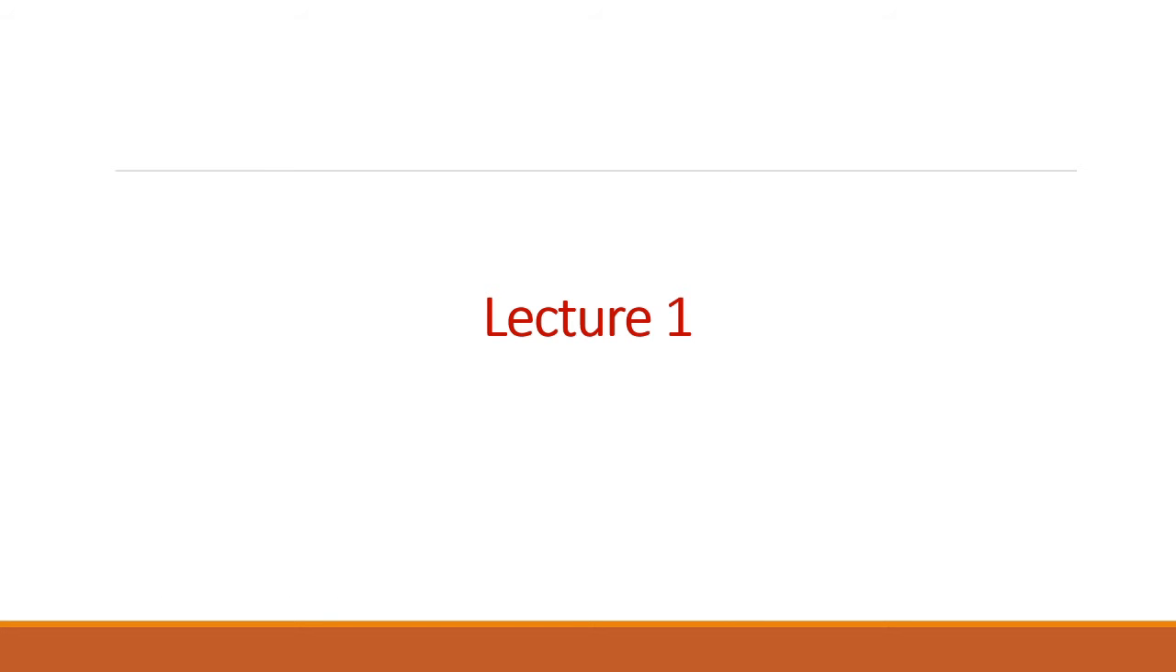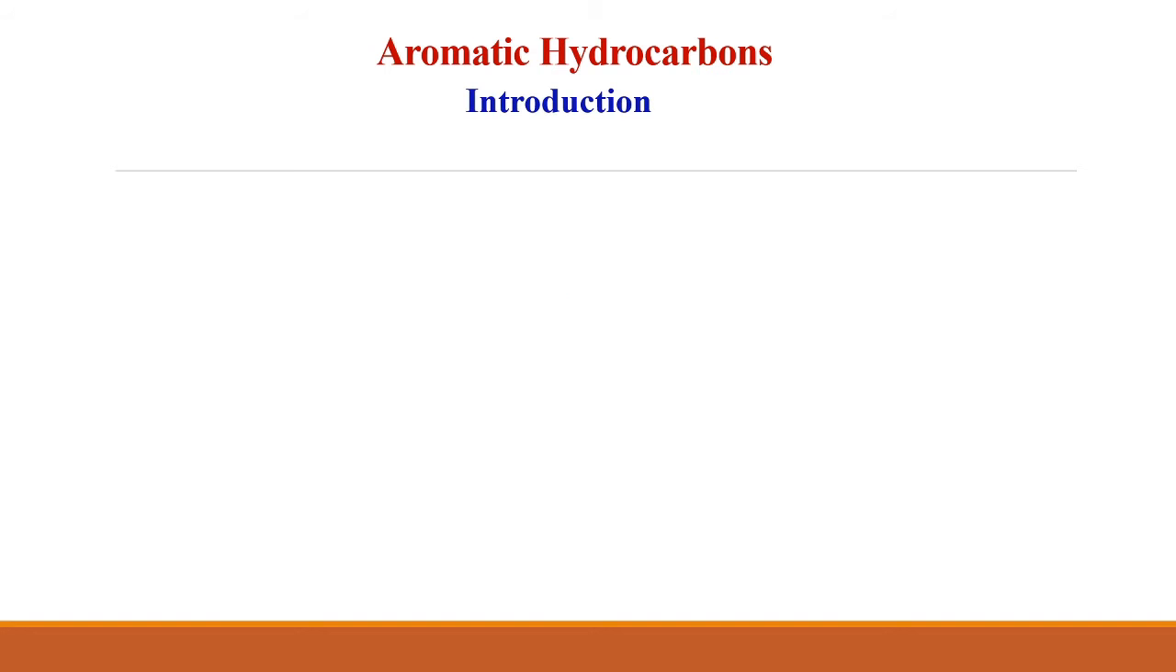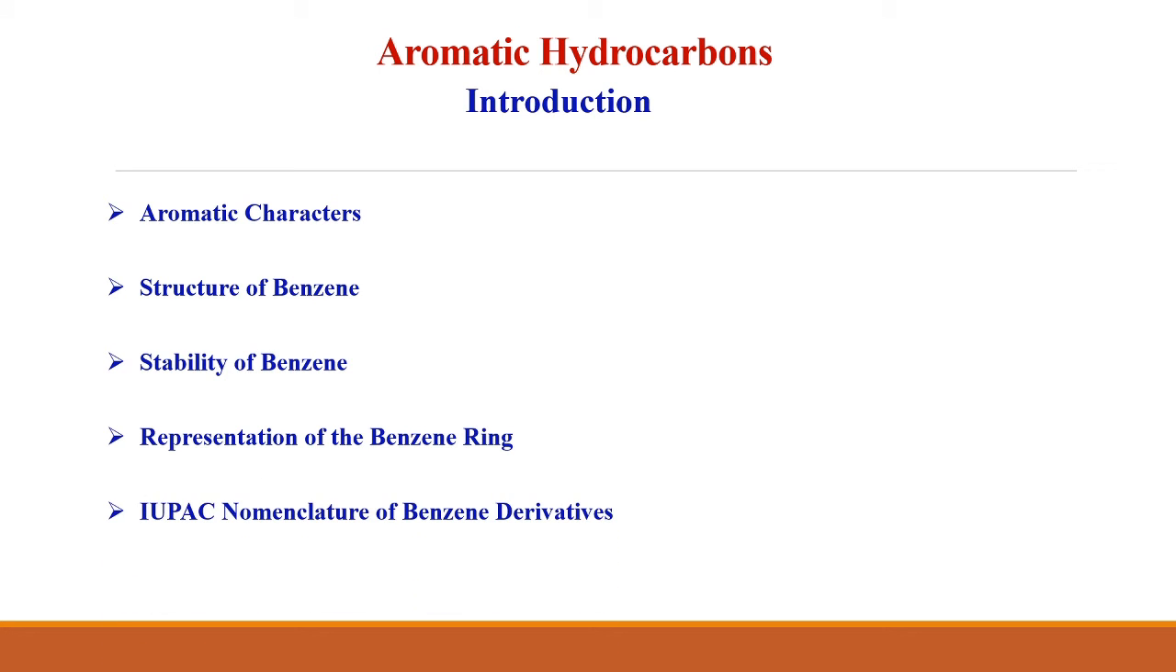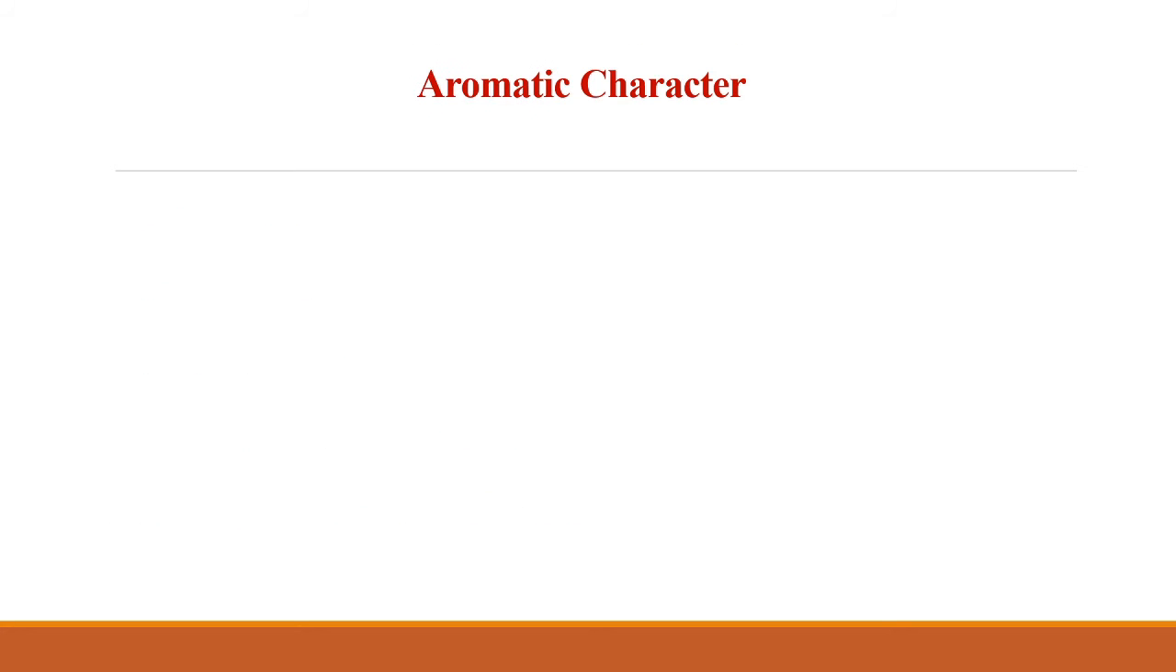So let's start with lecture 1. Chapter 1, aromatic hydrocarbons. Let's start with the introduction. In the introduction, we are going to discuss the aromatic character, structure of benzene, stability of benzene, representation of the benzene ring, and finally IUPAC nomenclature of benzene derivatives.